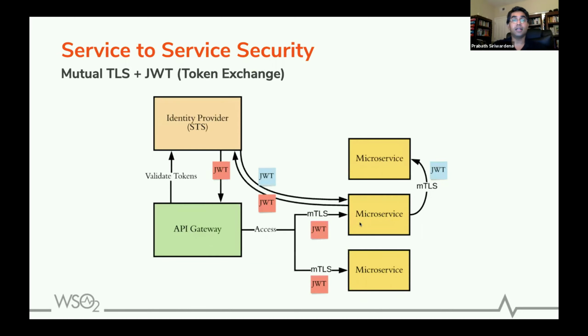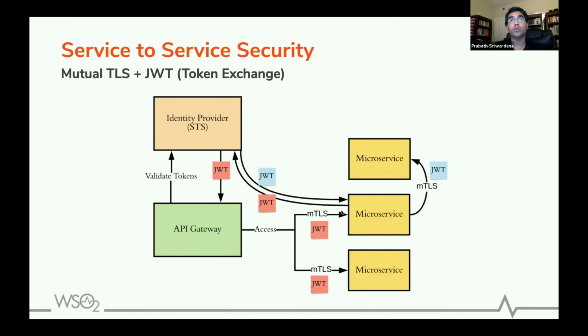So this is another improved version to fix that problem. The first microservice gets a JWT from the gateway, which is signed by the secure token service. Then if the first microservice wants to talk to the second microservice, it won't simply pass the JWT as it is, as it got from the gateway.